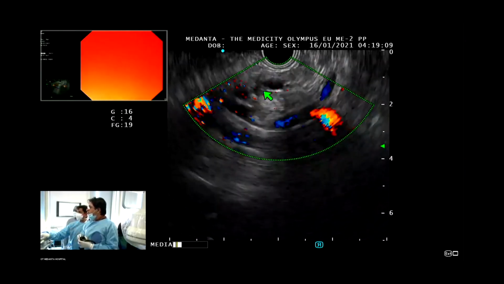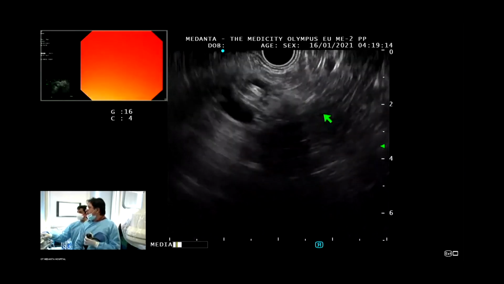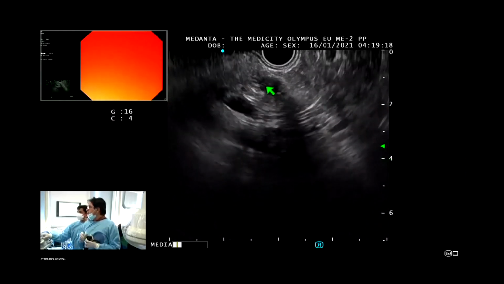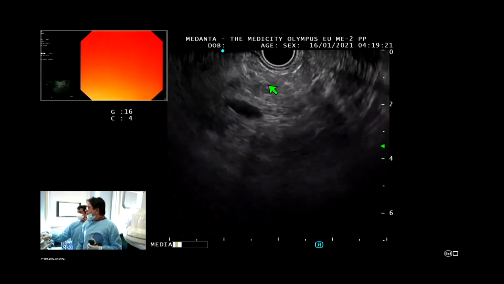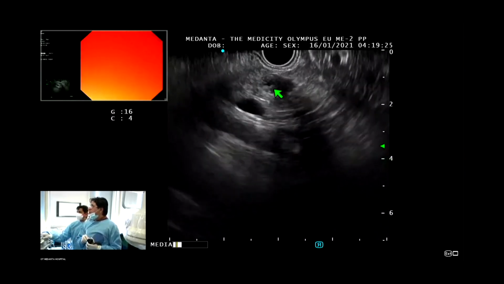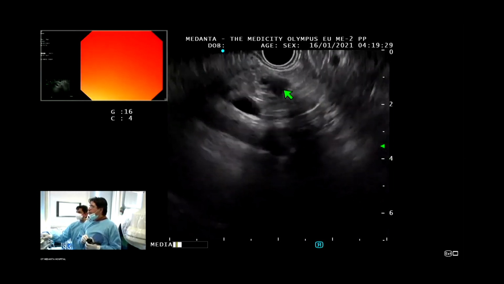I do a little bit anti-clockwise, and you see the small lesion. Now, generally this could be a small adenocarcinoma of the pancreas because the ductal obliteration generally happens